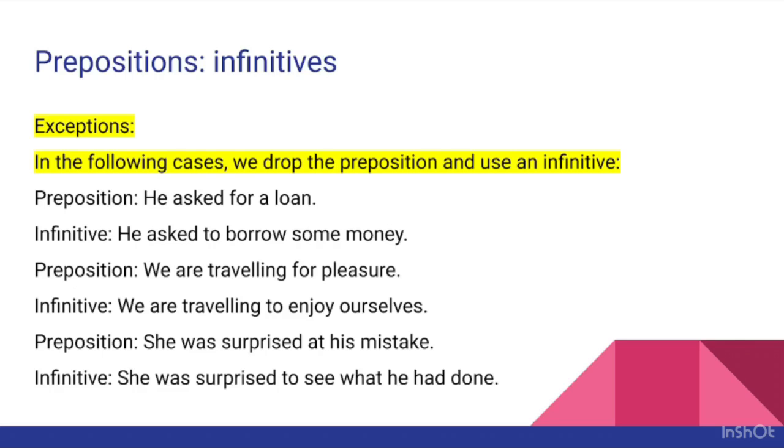Next example, we are traveling for pleasure. For is a preposition, right? Now, using an infinitive, how can we express this? We are traveling to enjoy ourselves. Next example, she was surprised at his mistake. So, here, at is a preposition, right? Surprised at his mistake. Now, using an infinitive, we can say, she was surprised to see what he had done. Here, to see is an infinitive.